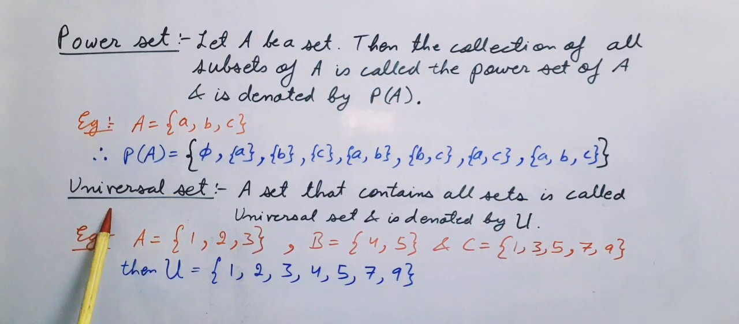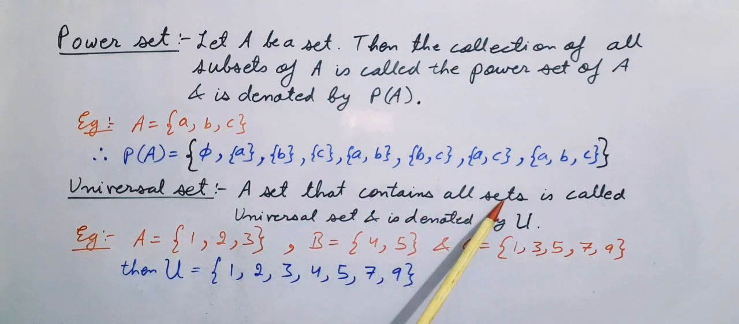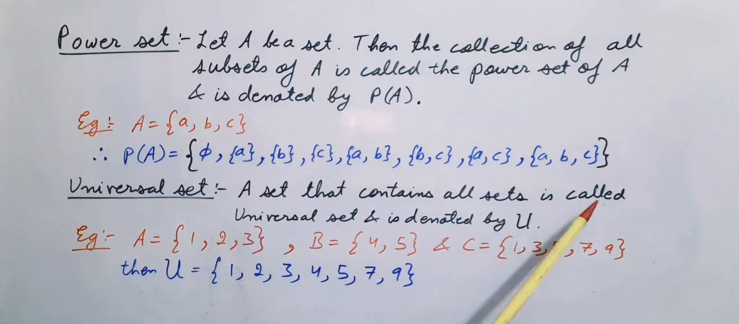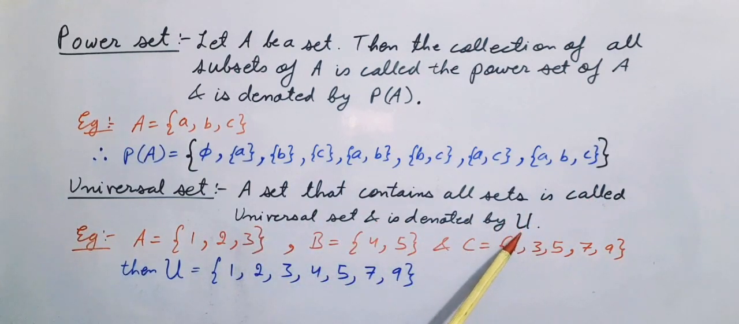Now we will discuss about universal set. A set that contains all sets is called universal set and is denoted by capital U. For example, A is equal to {1, 2, 3}, B is equal to {4, 5} and C consists of elements 1, 3, 5, 7 and 9. So universal set is a set which consists of all these elements. So U is equal to {1, 2, 3, 4, 5, 7, 9}.